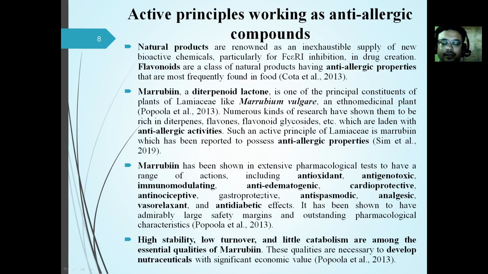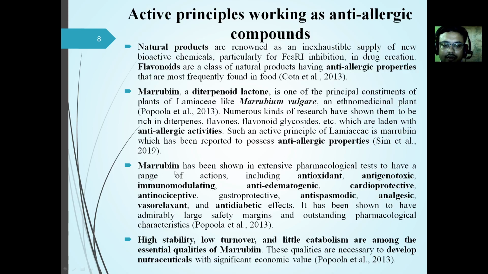So in order to get rid of the side effects of those medicines, nowadays scientists are looking into various natural products to combat the allergy, and one such chemical compound is flavonoids, which are available in many plants and have been reported to have anti-allergy properties. Our interest is in marubin, which is a diterpenoid lactone that can be obtained from plants of Lamiaceae like Marrubium vulgare.